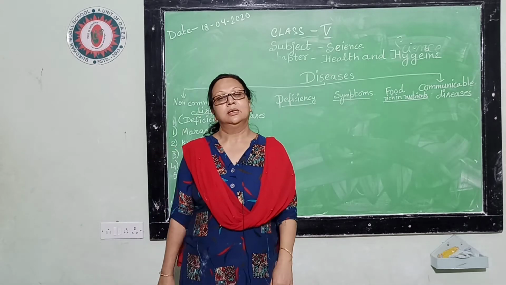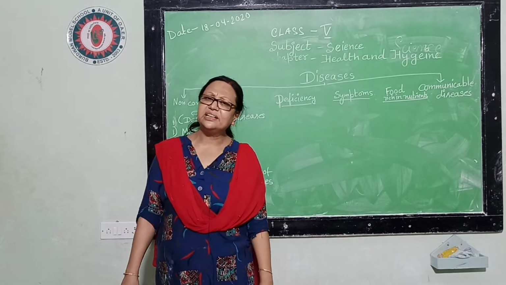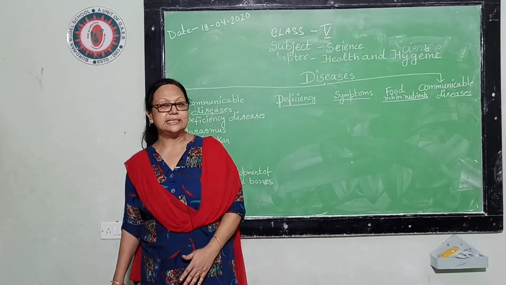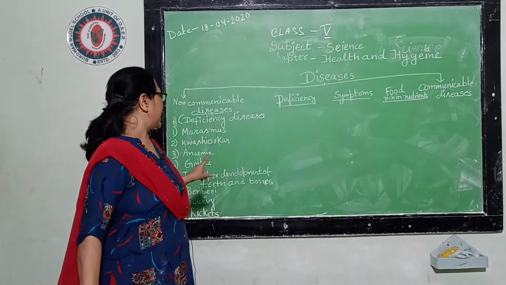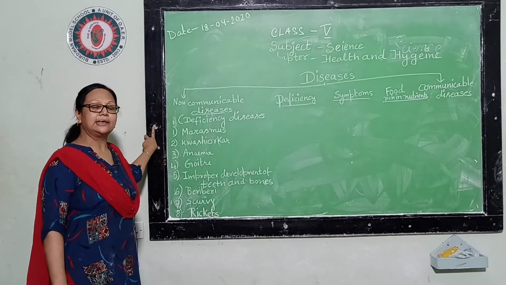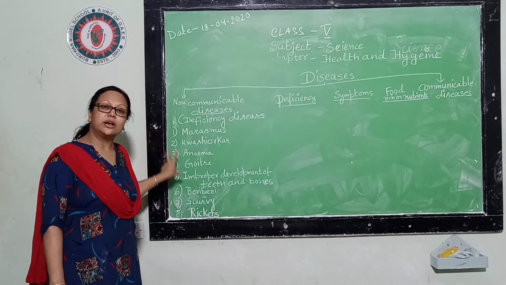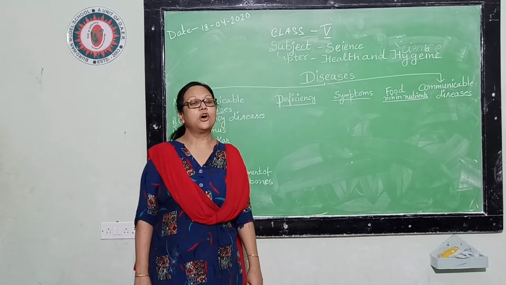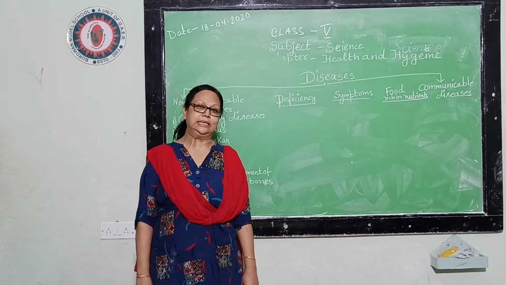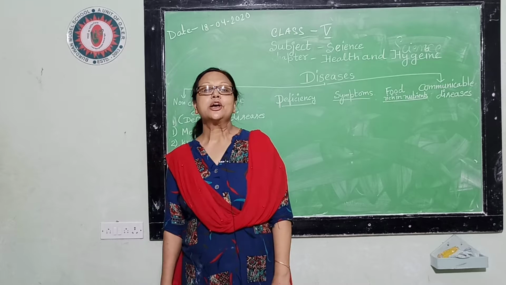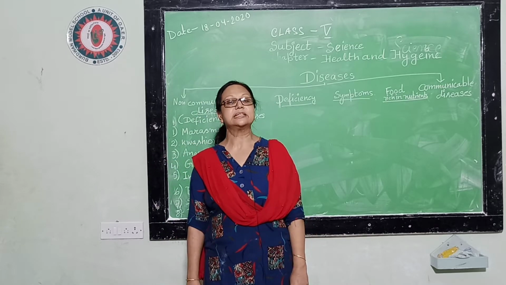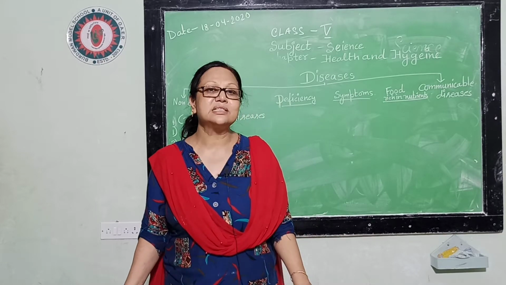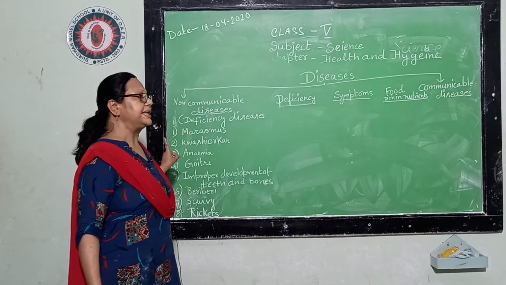So how can we categorize the diseases? There are so many kinds of diseases, and we categorize them into two parts. The first part is non-communicable diseases, and the other is communicable diseases. Non-communicable diseases are diseases which cannot spread from one person to another person. Communicable diseases are those diseases which can spread from one person to another person. At first we will start with the non-communicable diseases.